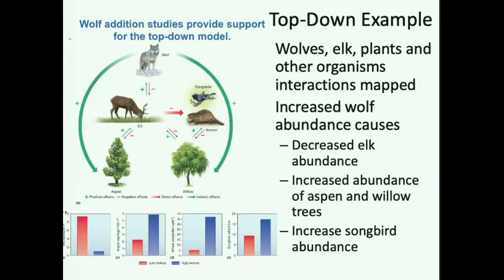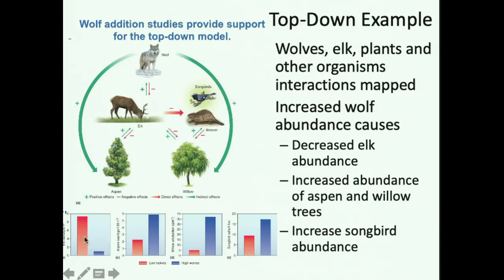Right? However, we also see evidence of top-down. So here is a small food web where wolves eat elk, elk eat aspen and willow, beavers also eat willow, and songbirds also eat willow. And what they showed is that when they removed the wolves, it had an impact on aspen level. So with wolves removed, the red bars here, they saw decreases in aspen, which is right here, and they saw decreases in willow, and that then led to decreases in songbirds because they had less food to feed on.